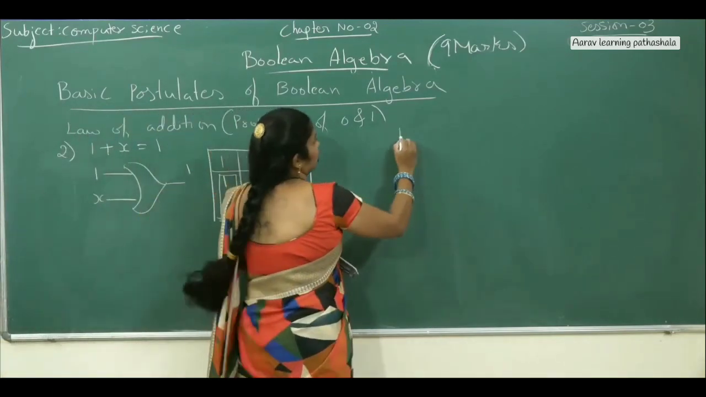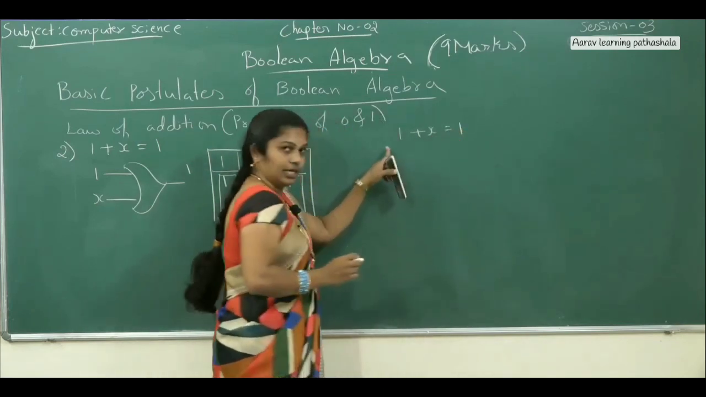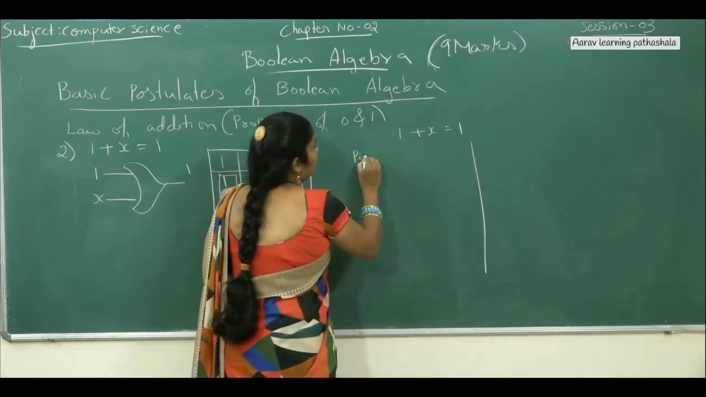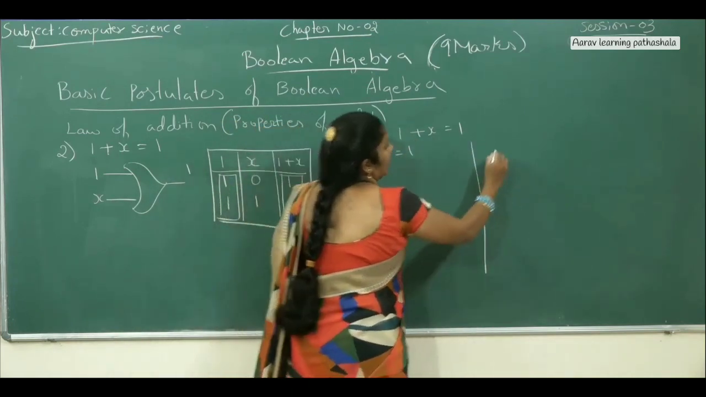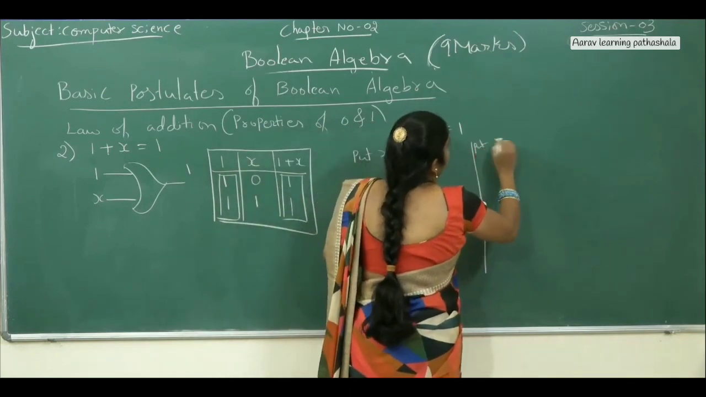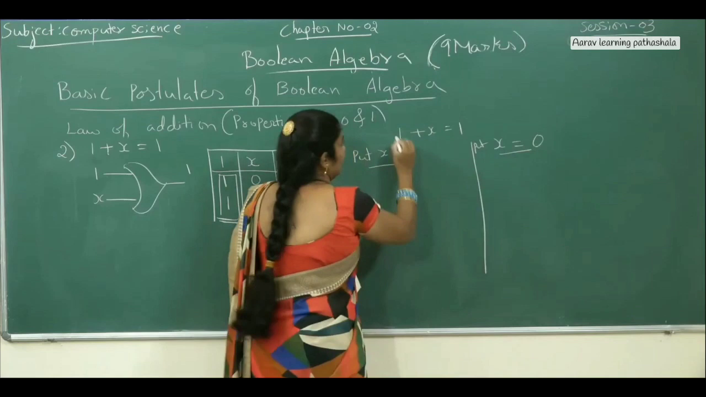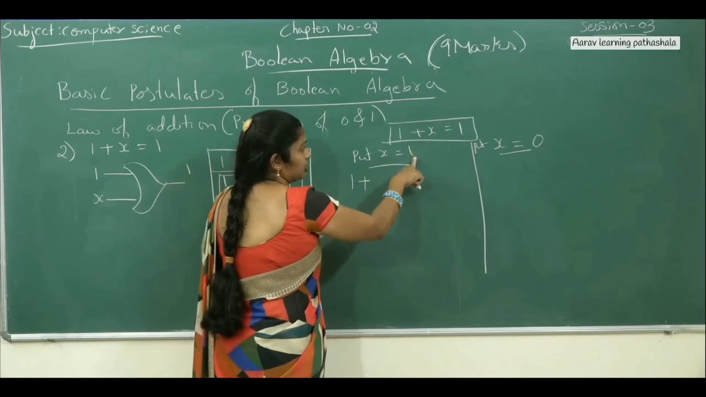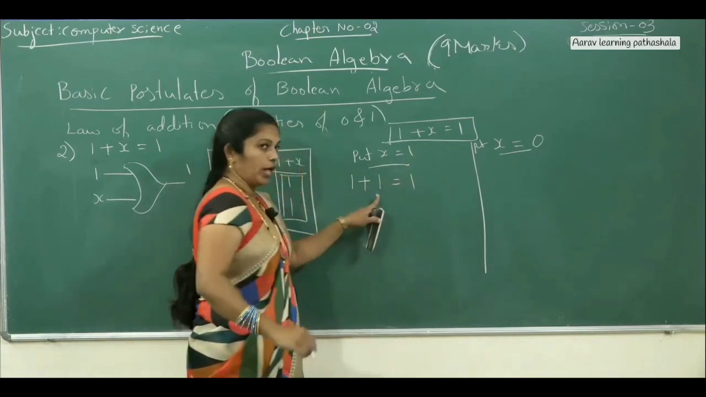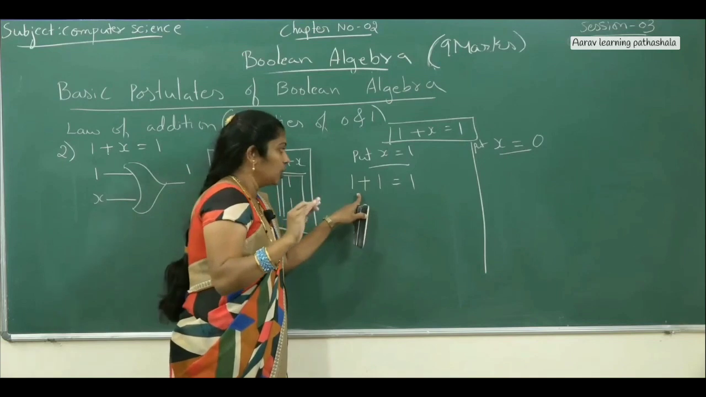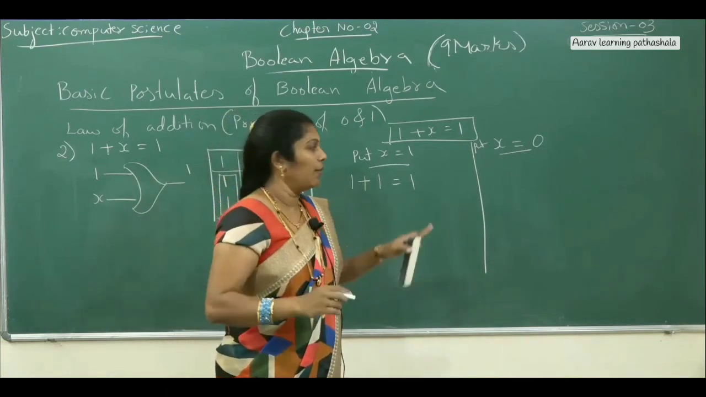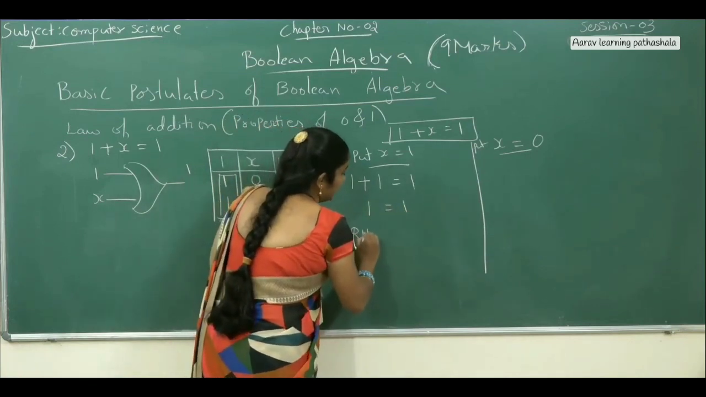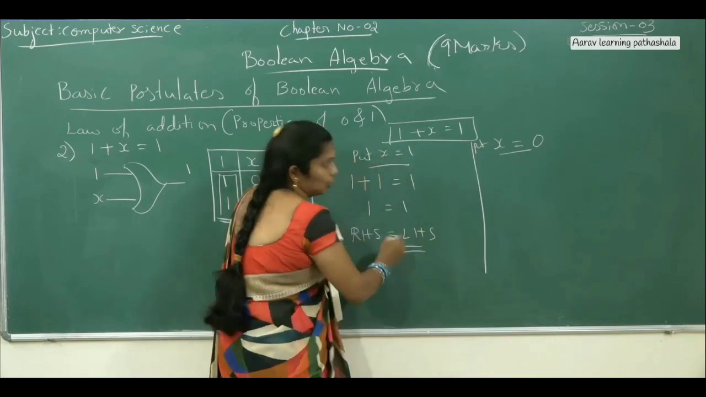Now, for the given expression, 1 plus x equals 1, you have to solve with perfect induction method. Put x equals 1, and another time put x equals 0, and then solve. This is the given expression. Now 1 plus, for the x place you have to substitute 1. 1 equals 1. For 1 plus 1, don't write 2, because 1 plus 1 generally in decimal format is 2, but in binary 1 plus 1 is nothing but 1 only. 1 equals 1, that is right hand side value equals left hand side value.